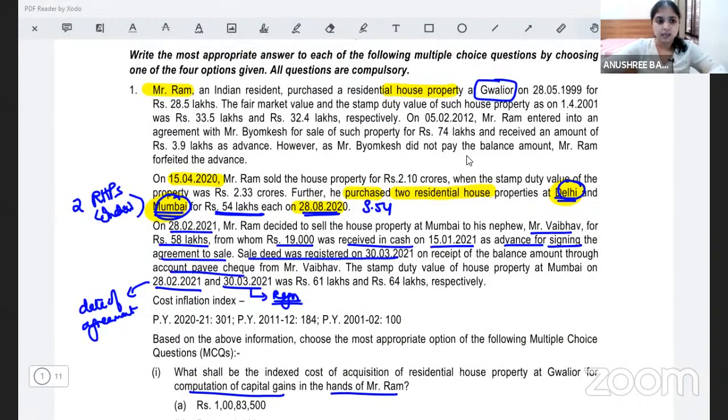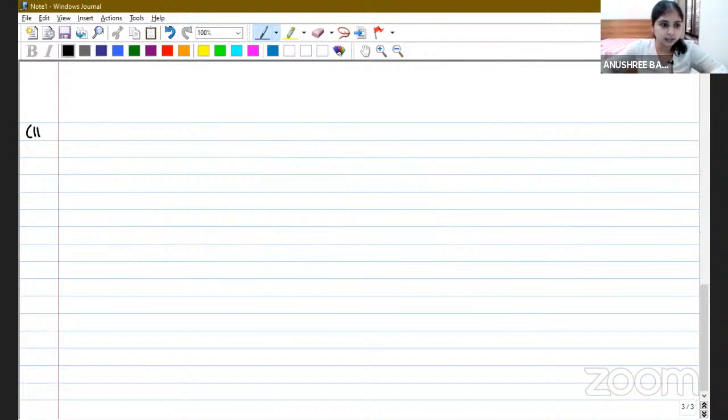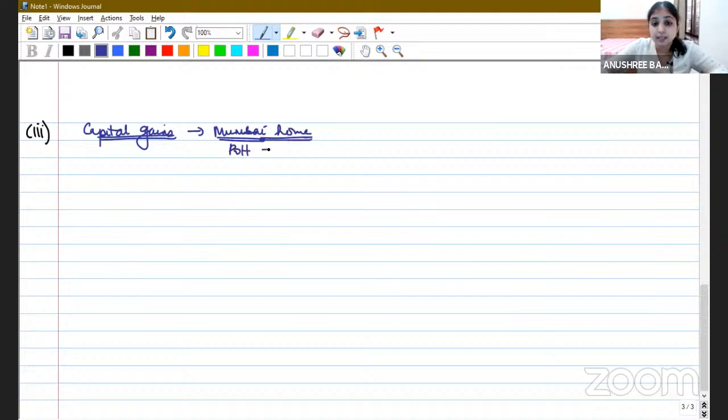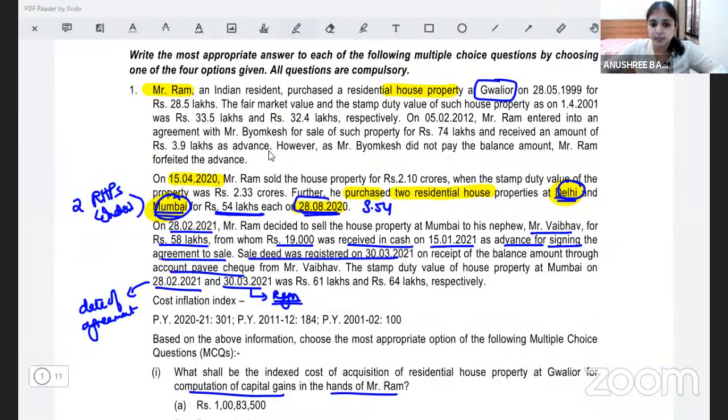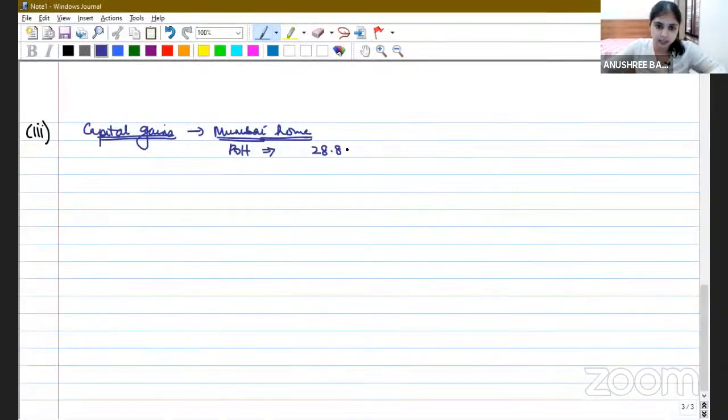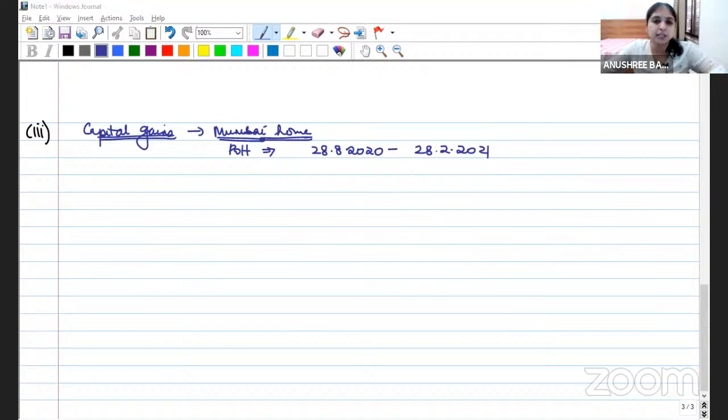So let's begin. In your notebooks, we'll work out the answer to subdivision 3. Again, we have to compute capital gains, but this time we are computing capital gains for which house? We are computing capital gains for the Mumbai house. Now, what is the period of holding of this Mumbai house? When did we acquire this house? This house was acquired on 28th August 2020. And when are we transferring this house? On 28th February 2021.